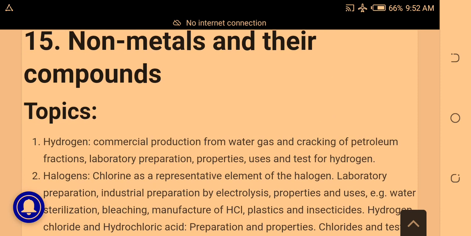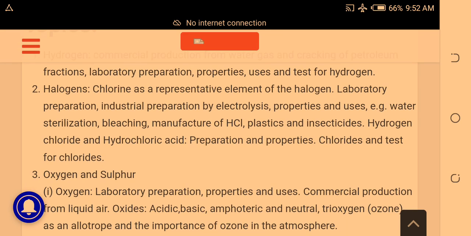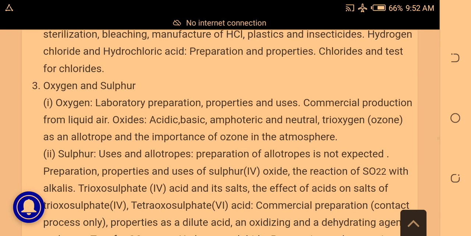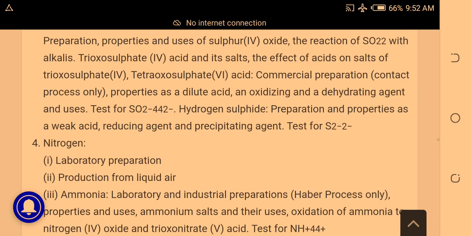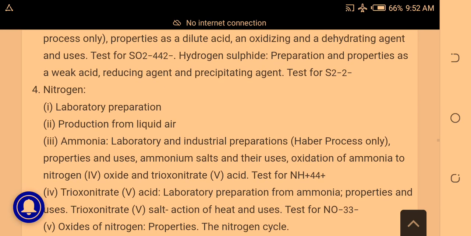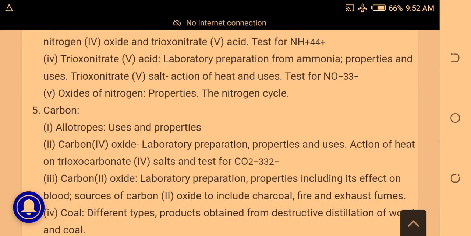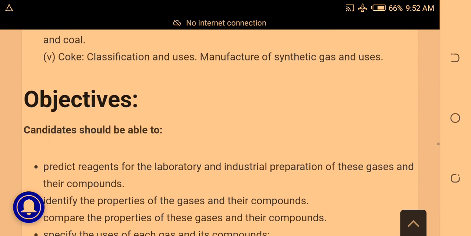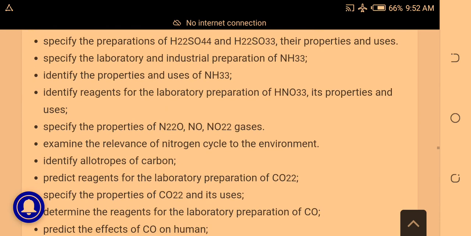The 15th topic, non-metals and their compounds. Just focus on hydrogen, halogens, oxygen and sulfur, nitrogen, carbon. Just read up everything you find about them. Okay?